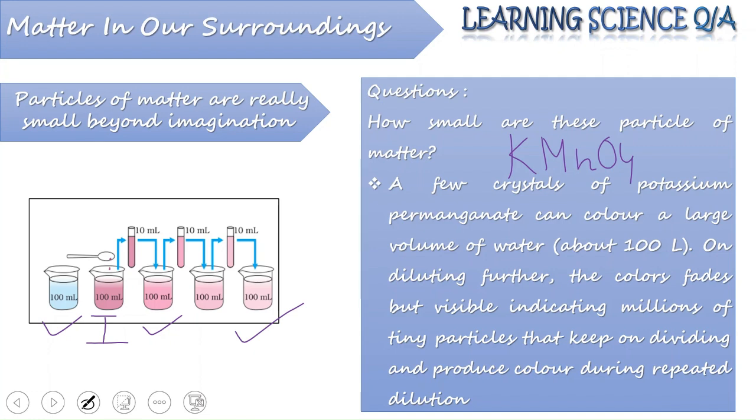Now what could be the reason? First thing we can say is that only a few crystals of potassium permanganate are sufficient to color a large volume of water.